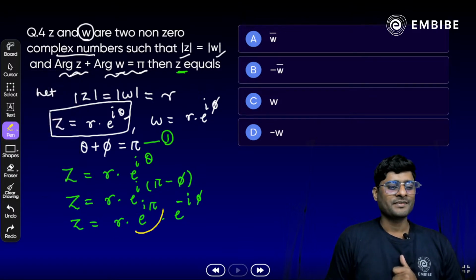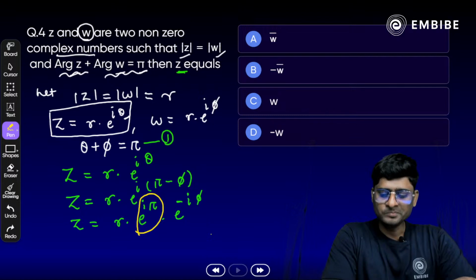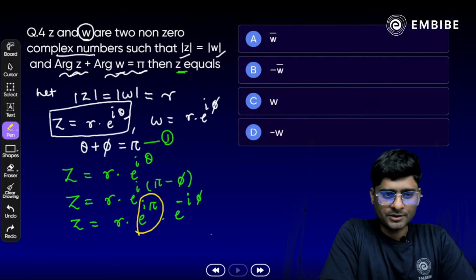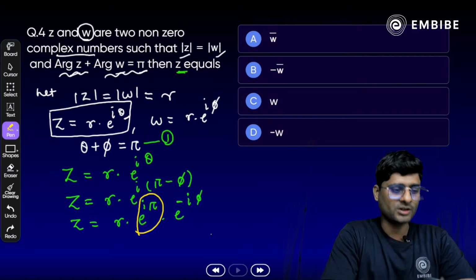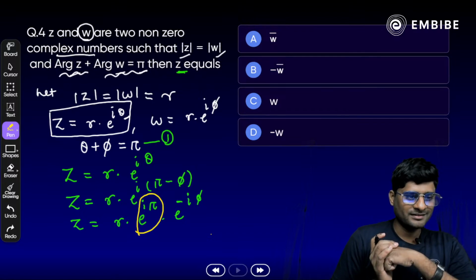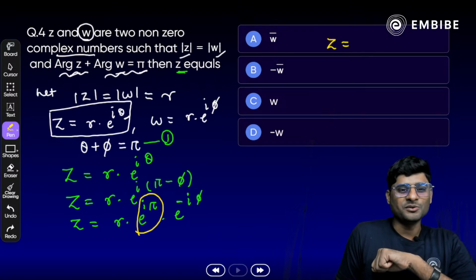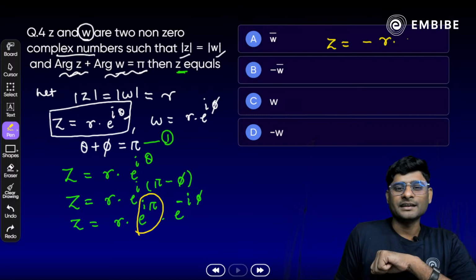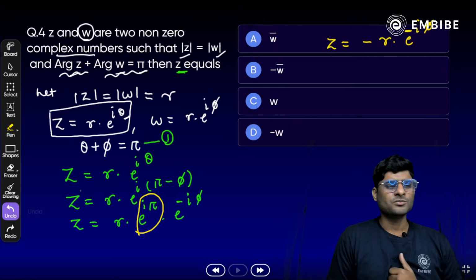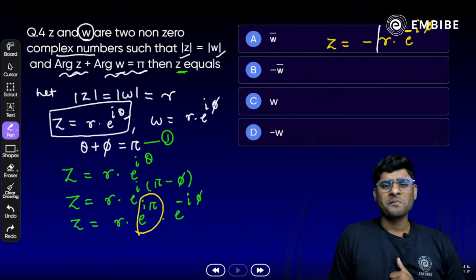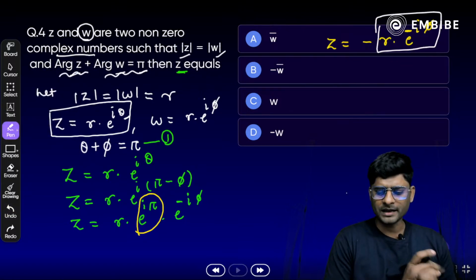Yes, anyone know that? E raised to power i pi. So easy, you have to simply open it. E raised to power i theta is cos theta plus i sin theta, so e raised to power i pi is cos pi plus i sin pi. Yes, cos pi, 180, is minus 1. So we have to just write it down, z equal to what? Minus r times e raised to power minus i phi here. Now what is r times e raised to power minus i phi? Anyone know that? Yes, what is that? It's omega or omega bar.